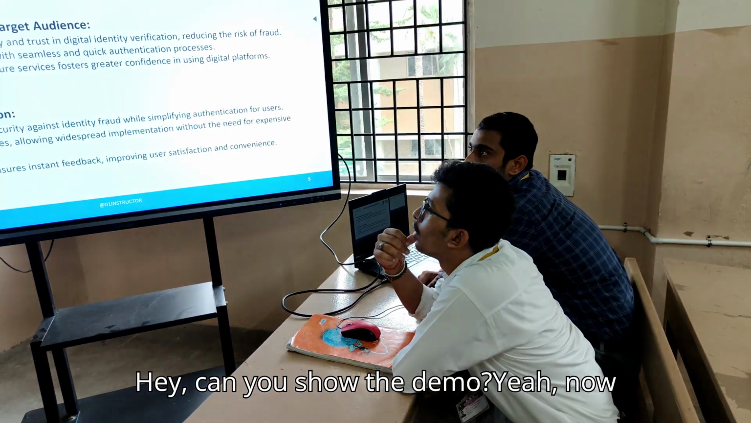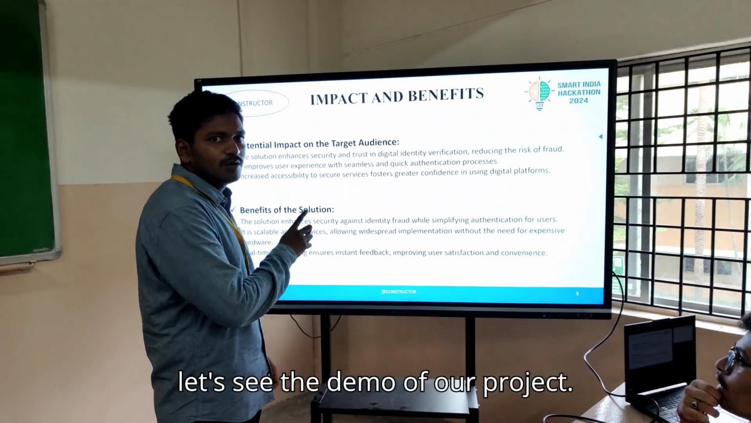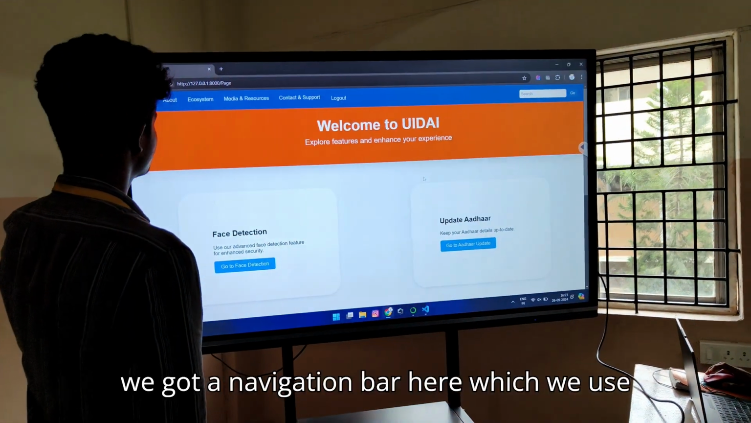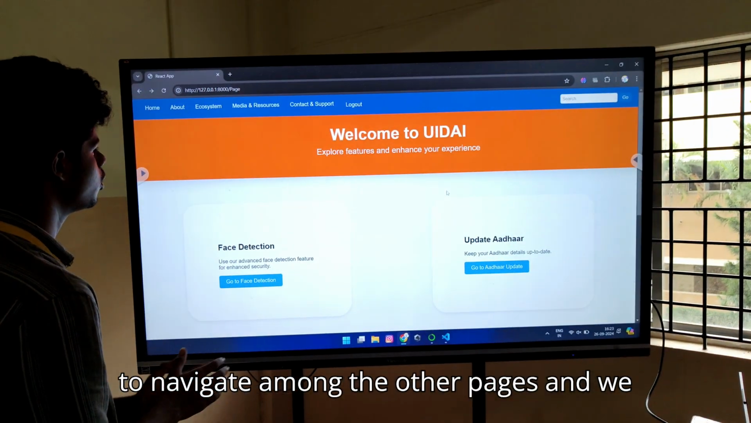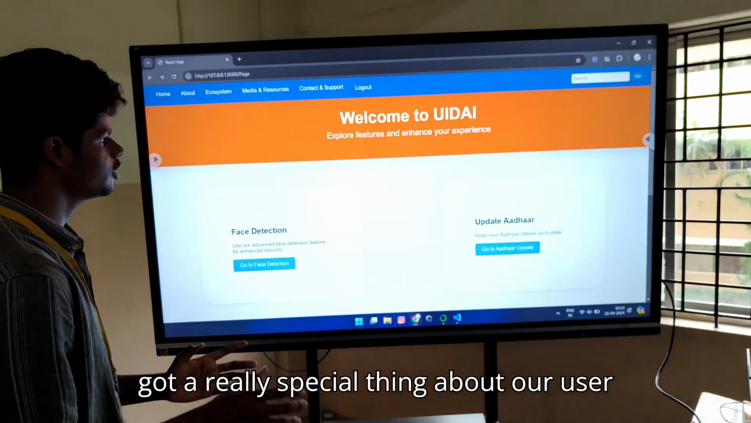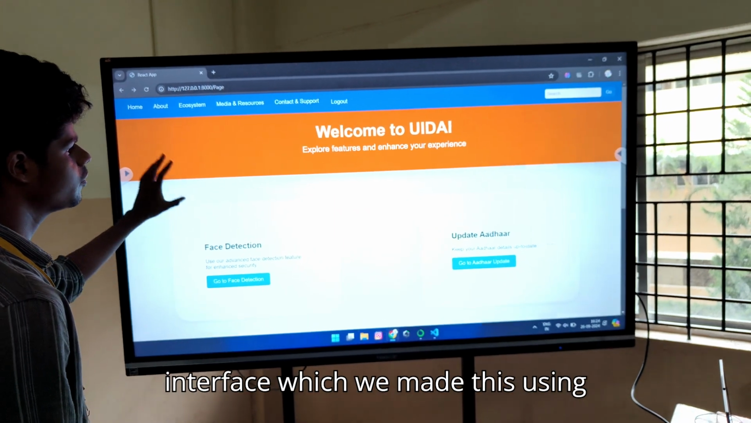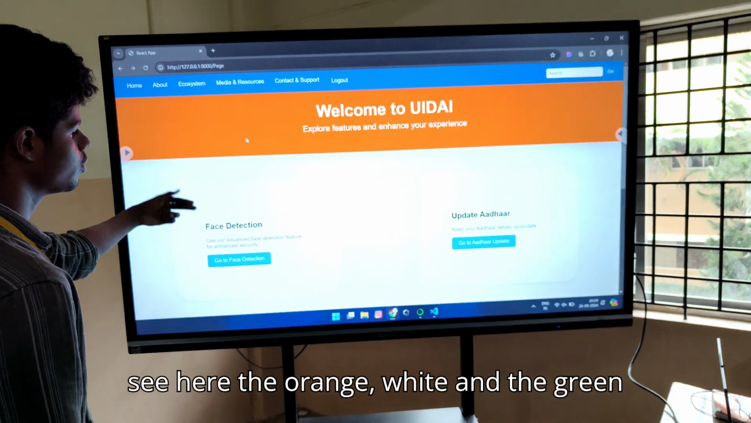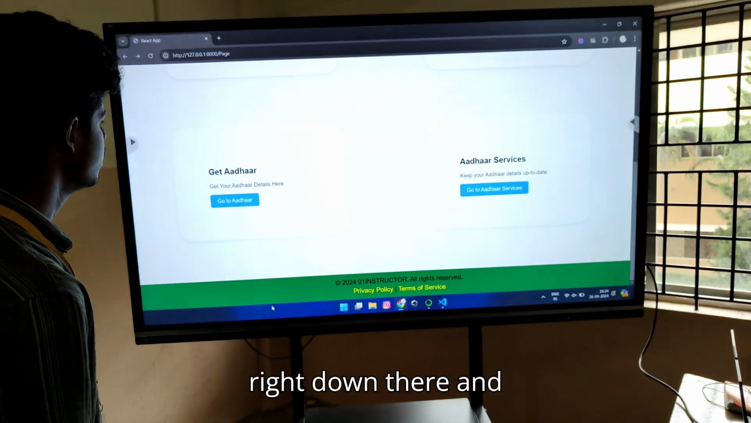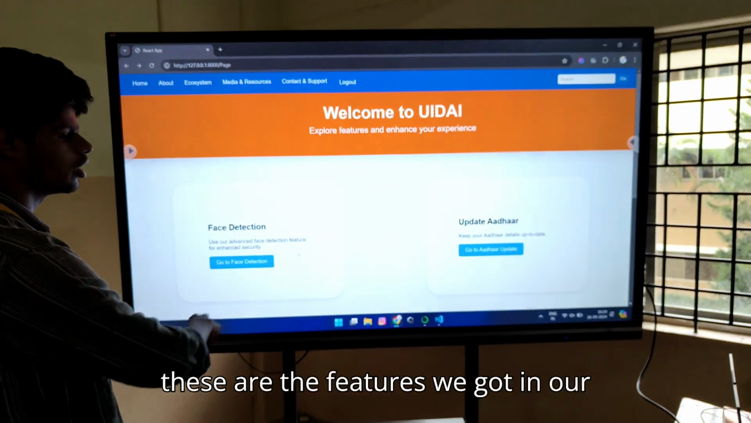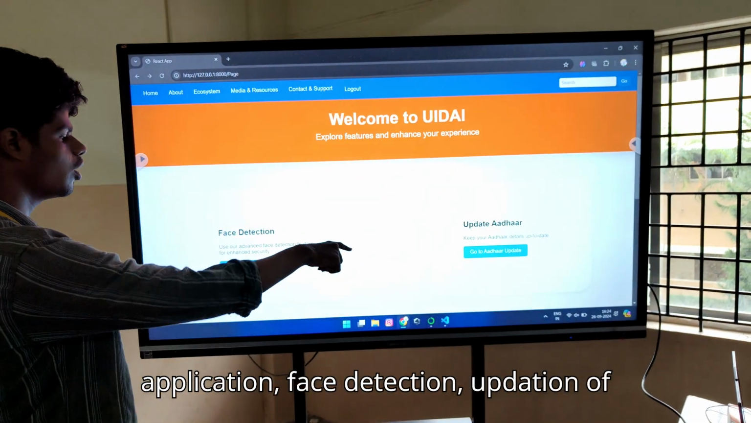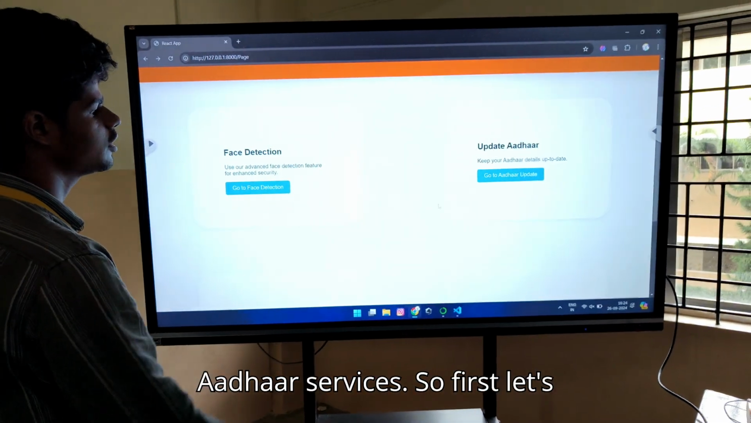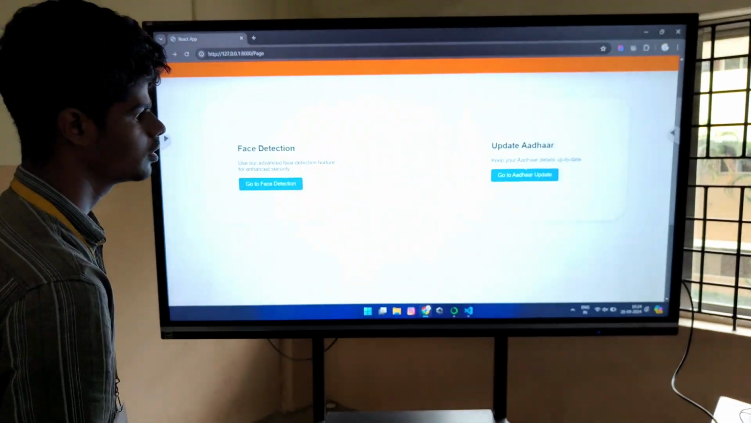Hey, can you show the demo? Yeah, now let's see the demo of our project. First, we have a navigation bar which we use to navigate among the other pages. A special thing about our user interface is that we made it using our Indian flag as reference. You can see the orange, white and green right down there. These are the features in our application: face detection, updation of Aadhaar, getting Aadhaar details, and Aadhaar services. First let's check updation of Aadhaar.